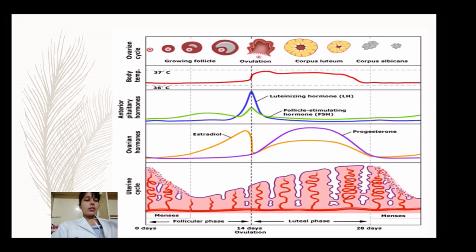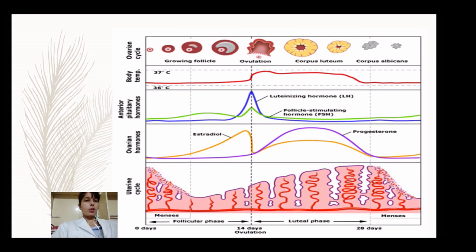As the menstruation phase is over and the follicular phase progresses to ovulation, there will be an increase in estradiol and progesterone to prepare the uterus to receive the fertilized ovum. Then the anterior pituitary hormones, the luteinizing hormone and the follicle stimulating hormone, are shown. These are anterior pituitary hormones, and estradiol and progesterone are the ovarian hormones.